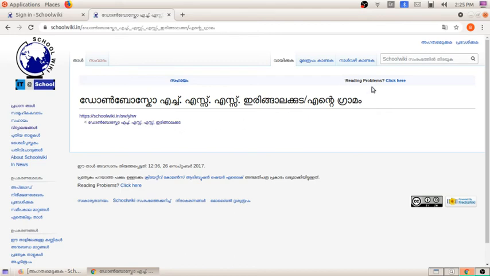There will be an edit option, but as we did not enter as a member, it is not showing here. After taking the membership, you can see an edit option here. When we click on edit, you can add the information which we have created. In this way we can do the activity Souvenir of Entenada in School Wiki. I hope it is clear to all of you.